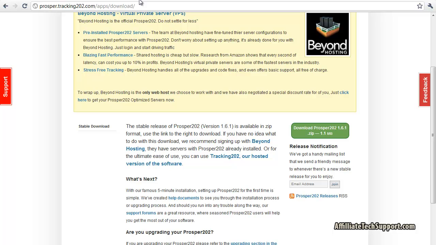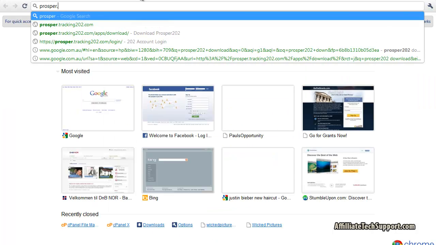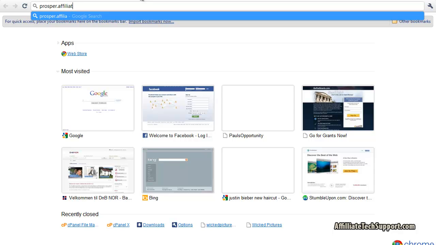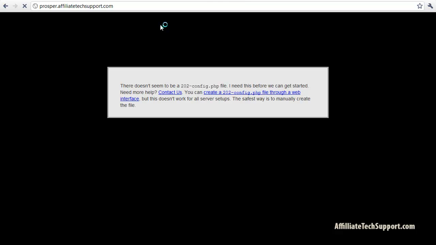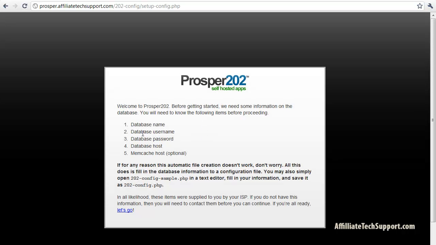Close that one. The next thing we gotta do is open up the URL to where we put the files. So in my case, prosper.affiliatetechsupport.com. Press enter. So here it says there doesn't seem to be a 202-config.php. Okay, so what we're going to do, we're going to create that now. So click create. Okay, we got all this. Let's go.